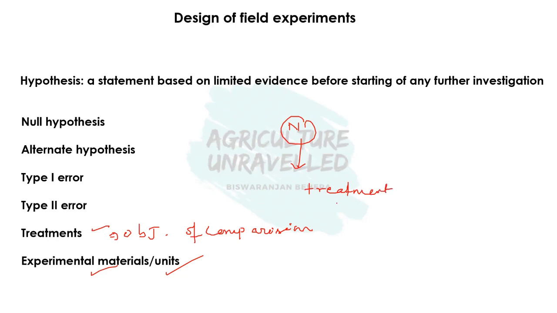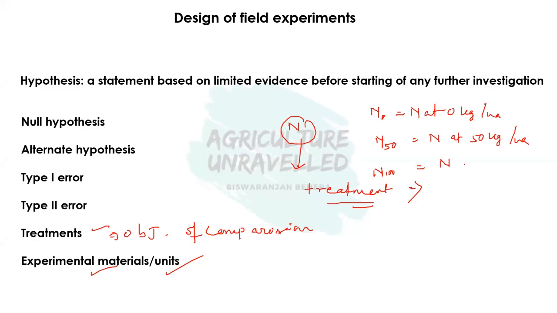And remember this thing, the treatment consists of different levels. Different groups of treatments are known as levels of treatment. To find out at which dose of nitrogen maize gives maximum yield, we have to take different doses of nitrogen. Suppose I have taken N0, that is nitrogen at 0 kg per hectare, N50, that is nitrogen at 50 kg per hectare, and N100, that is nitrogen at 100 kg per hectare.